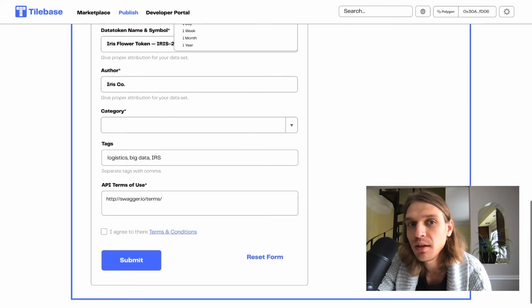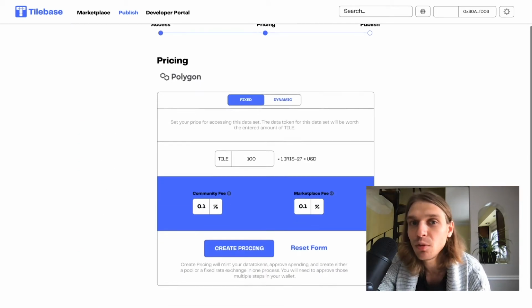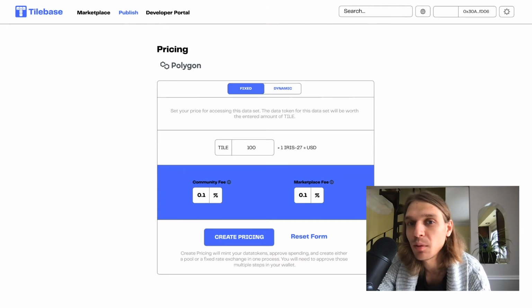All right, we'll submit, and we're prompted to the pricing screen. We can either price the data as a fixed data set or a dynamic data set.